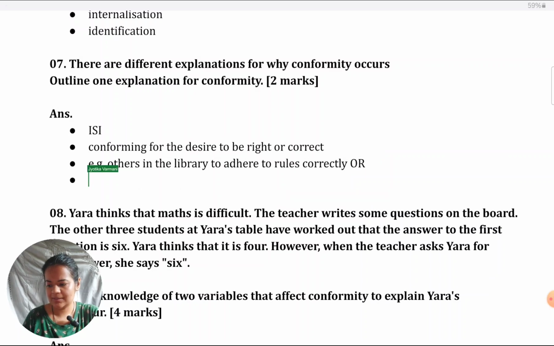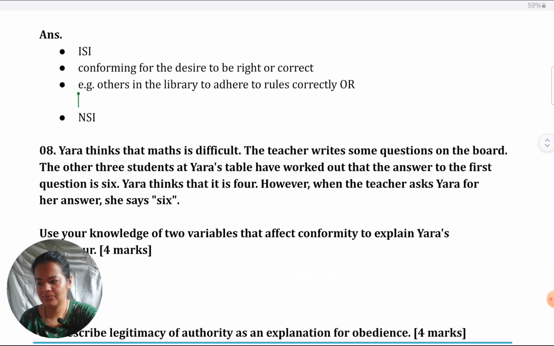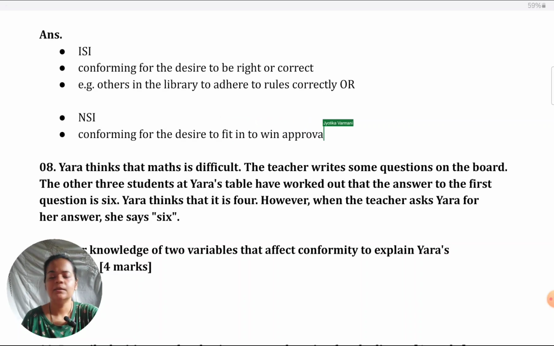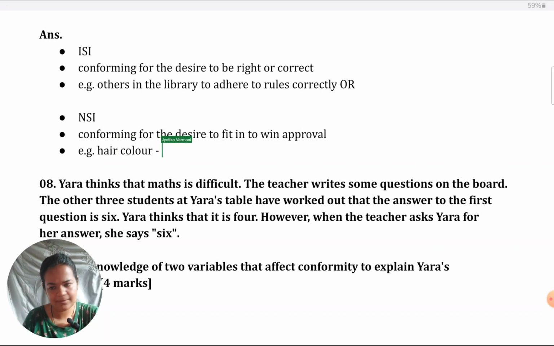Alternatively, you could give NSI. NSI is normative social influence. In the same way, first you could give the definition: conforming for the desire to fit in or to win approval of others, to not be rejected by others. For elaboration, you could say that it is out of fear of rejection, since man is a social animal. Or for example, you could just say doing the same hair color as one's peer group just to be approved by them, even if one does not like that hair color.